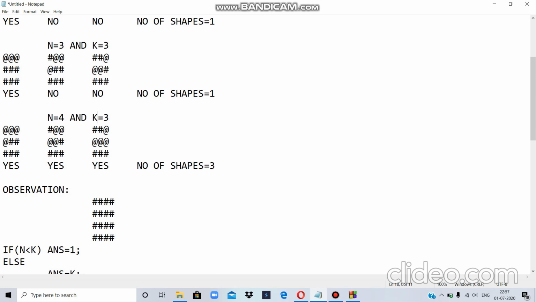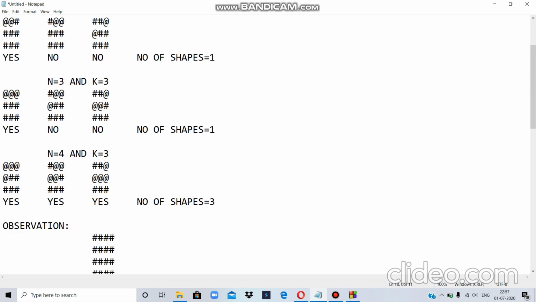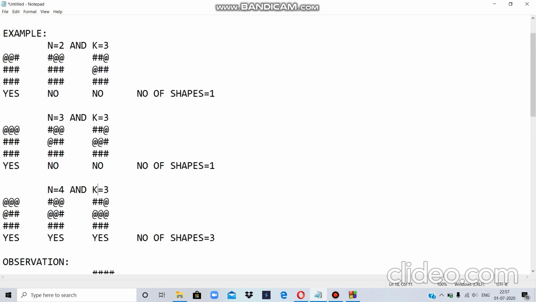Why? Because if I look into this, how am I getting the permutations? How am I getting my shapes? I'm getting my shapes by starting from this index. Earlier I'm starting from this index and then moving forward. In the second case I'm starting from the second index, then going forward, and in the third case I'm starting from the third index and going forward.